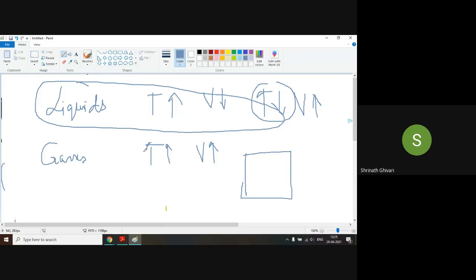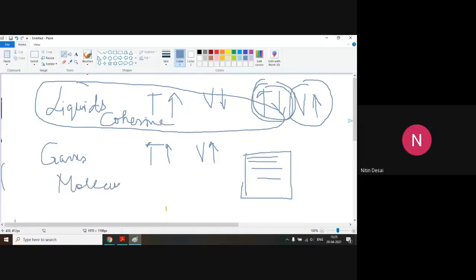So the same example. Understood? So when I go on decreasing the temperature of the liquid, the viscosity goes on increasing, because it will become a solid. A solid doesn't flow. Ice doesn't flow, right? Understood or not? So in liquids it is because of cohesive force, and in gases it is because of molecular momentum transfer. Understood?